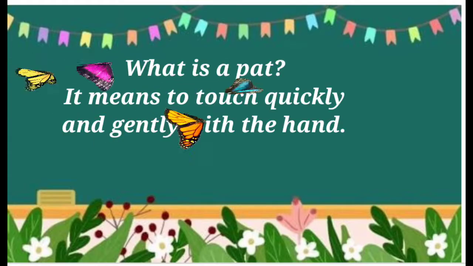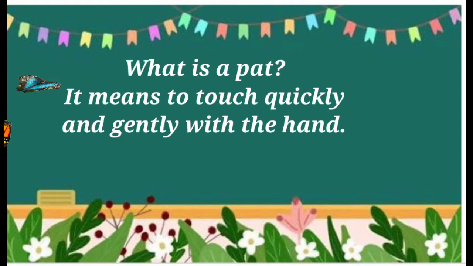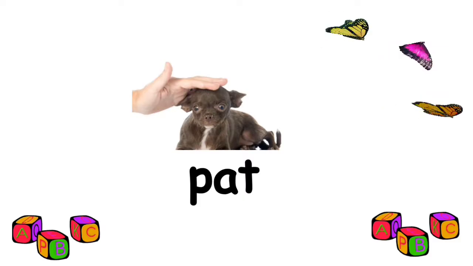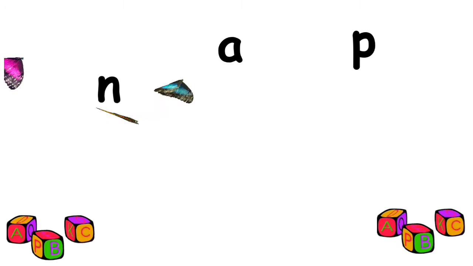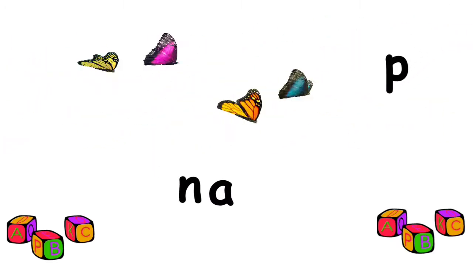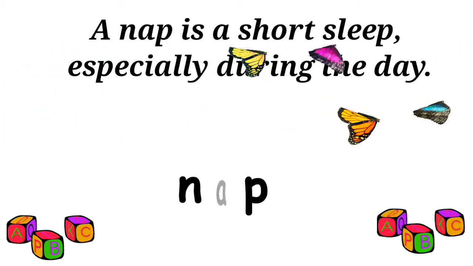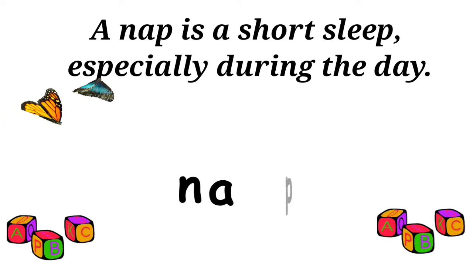Pat. The word pat means to touch quickly and gently with the hand. Next word. Is a nap. A nap is a short sleep, especially during the day.